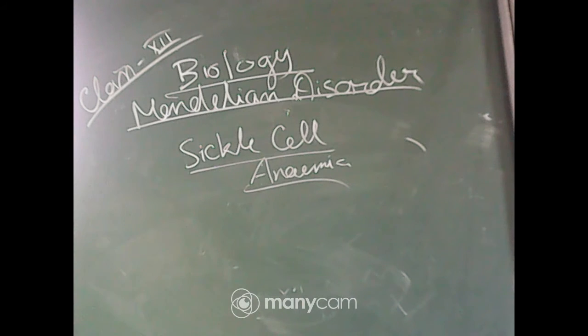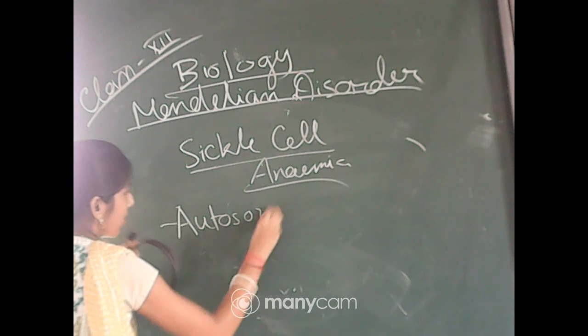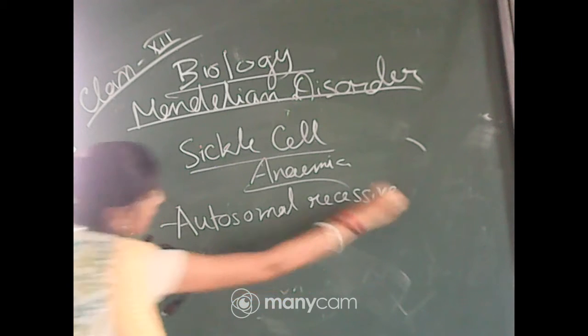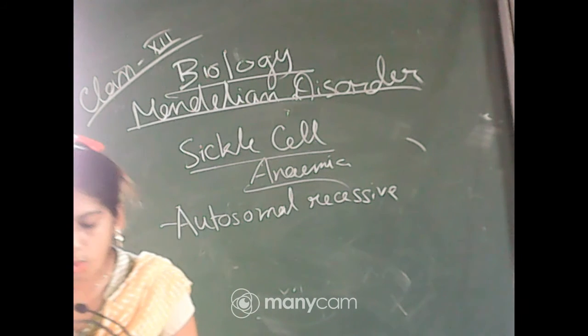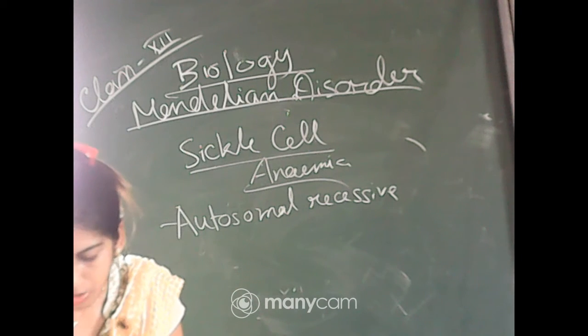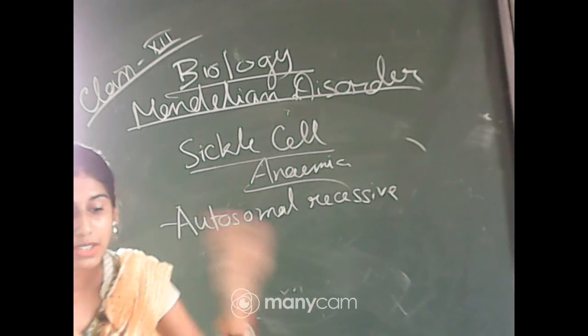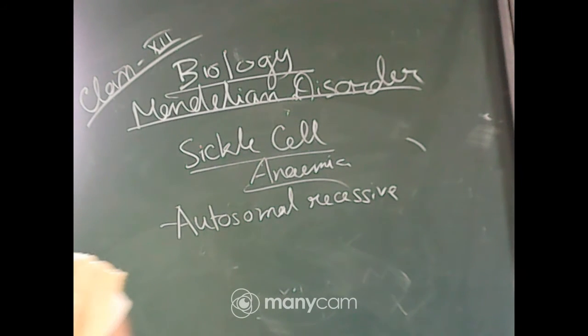It is an autosomal recessive disorder, and it can be transmitted from parents to the offspring when both the partners are carriers for this gene. Only if both the partners are carriers can it be transmitted from the parents to the offspring.